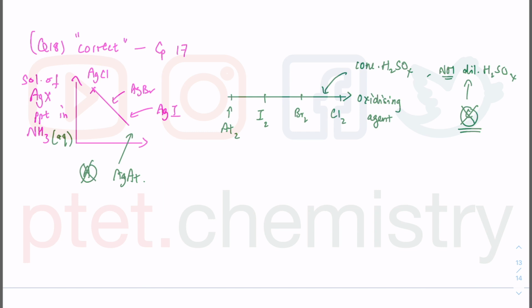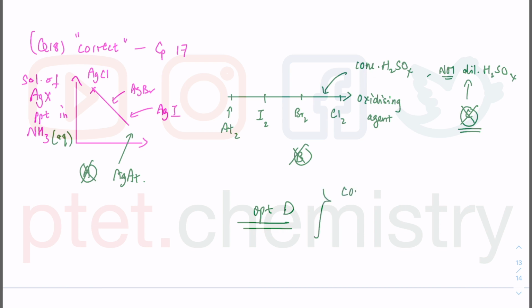Now between B and D, I can see that astatine is further down group 17, so it's a weaker oxidizing agent than chlorine. So astatine cannot oxidize chloride to chlorine. Therefore option B must be wrong, which means we are left with option D. And that's because concentrated sulfuric acid is a stronger oxidizing agent than At2.